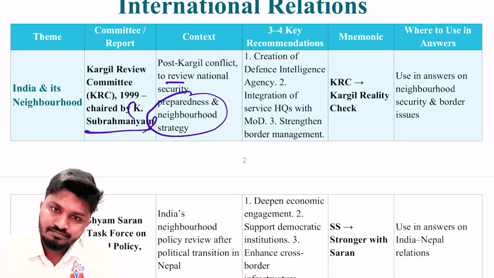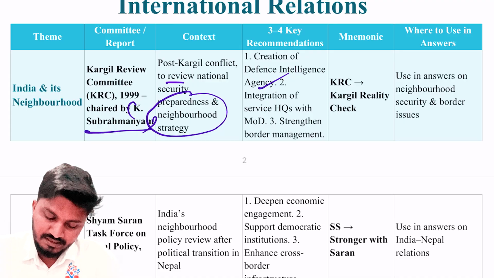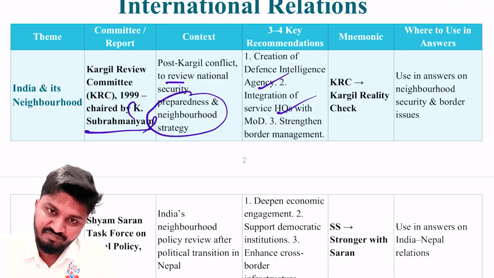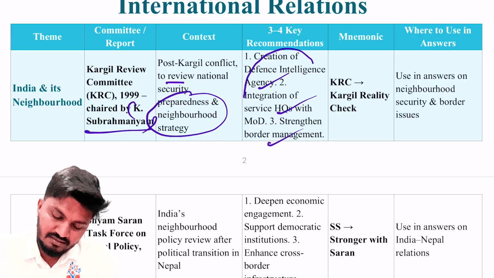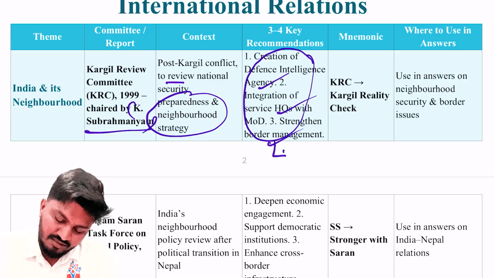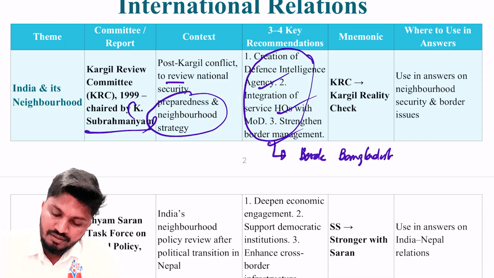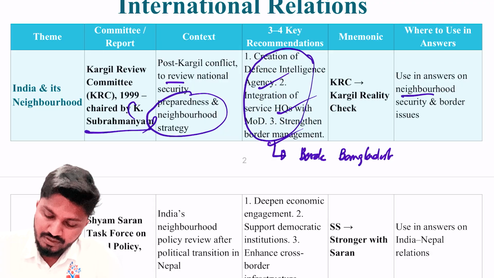Recommendations are creation of an intelligence agency, integration of service headquarters with the Ministry of Defense, and strengthening border management. These are still important recommendations considering the border influx from Bangladesh. Next, use in answers on neighborhood security and border issues.